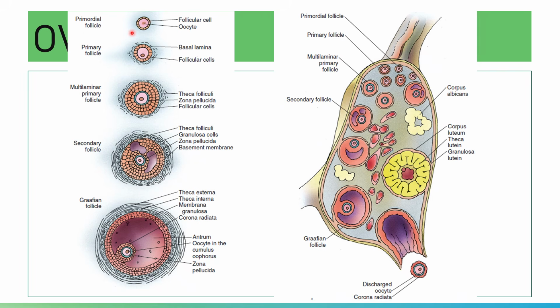You have here again an illustration showing the development of your follicles. You have your primordial follicle, your primary follicle, then your secondary or multilaminar follicle, and then your Graafian follicle. Present here is your oocyte. This one is the ovulation process: your primordial follicle will further enlarge, and then your Graafian follicle will be released.